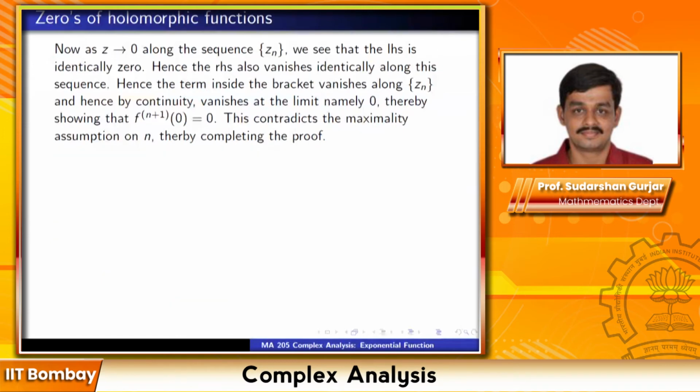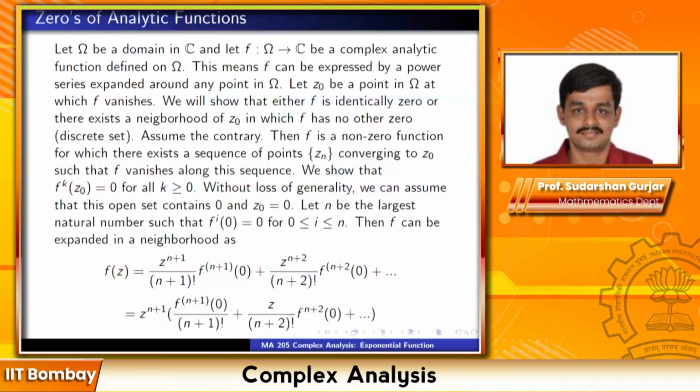Therefore, they also vanish at the limit. If they vanish along Zn, they also vanish at the limit of Zn, namely 0. So the term inside the bracket also vanishes at 0. But when you put z equal to 0 inside the bracket, the second term onwards, all of them are anyway 0. So the first term is also 0. And therefore the n plus first derivative is 0.